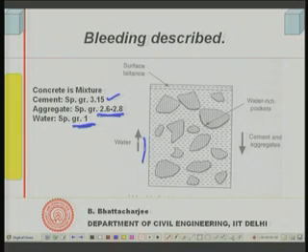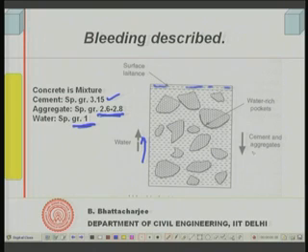Water will have a tendency to come up. In the mortar, water will have a tendency to come up, and when it comes up, it brings some amount of cement slurry with it, especially very fine particles, which can come together with the water. Even in case of uniform bleeding, some amount of slurry will come. In case of channel bleeding, of course, a large quantity of slurry will come. So, this surface laitance is formed with the water which has come up with the fine material, and it will form a slurry.